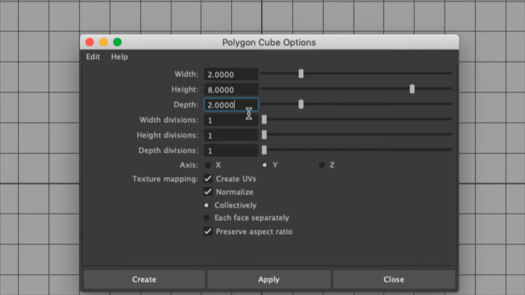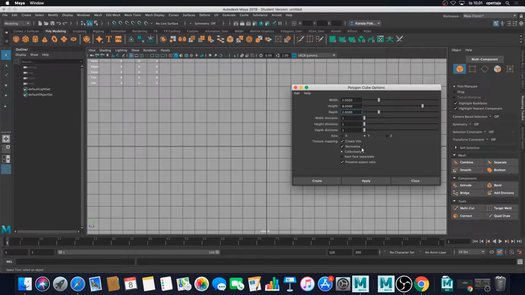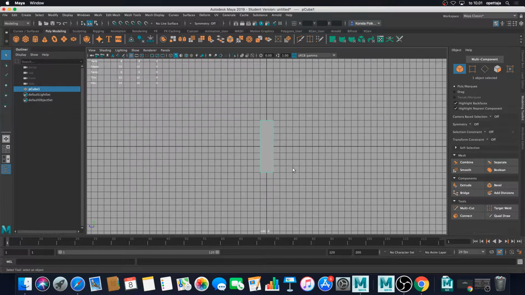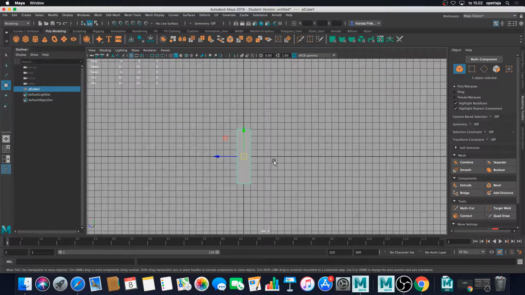And let's see what kind of polygon we get. So I press create, and I'm quite satisfied with the result. It will be a great leg for our character. Then I'm pressing W, and I will be moving my leg so the end of it will touch the ground or the zero level of our grid.